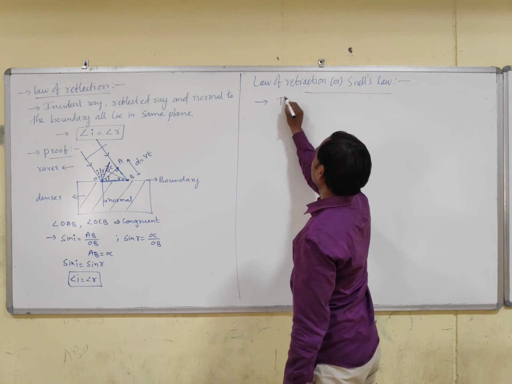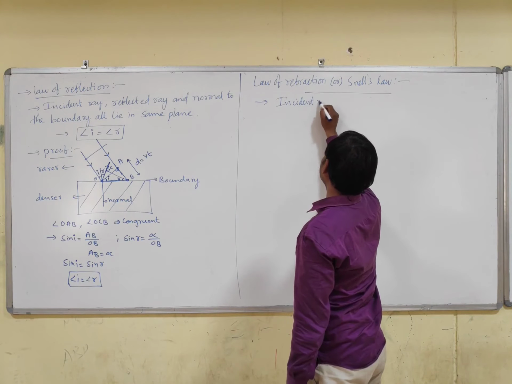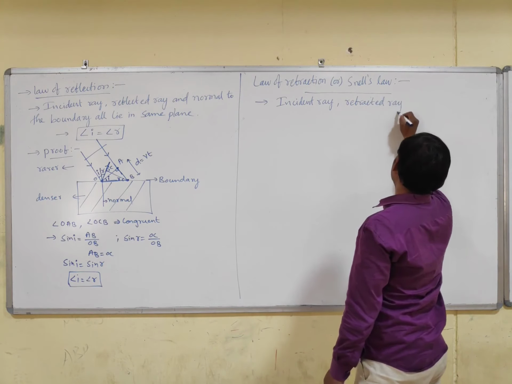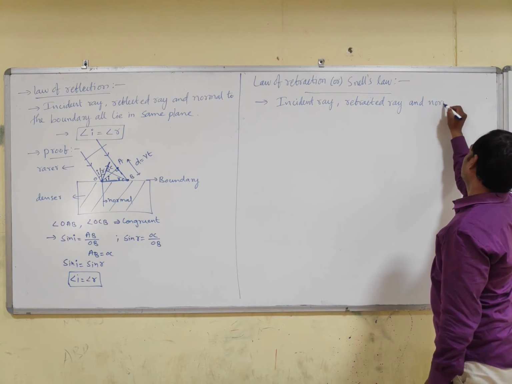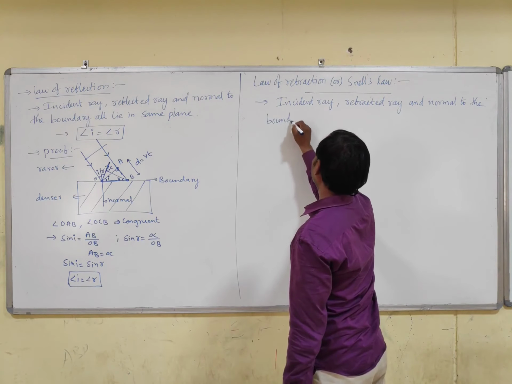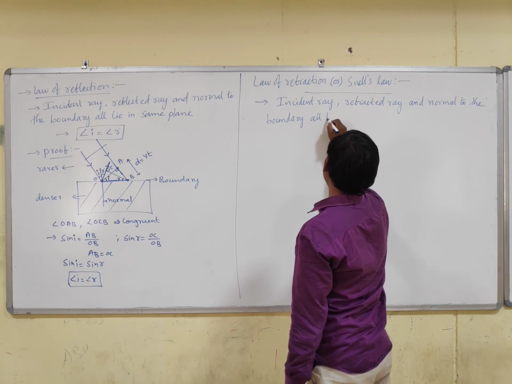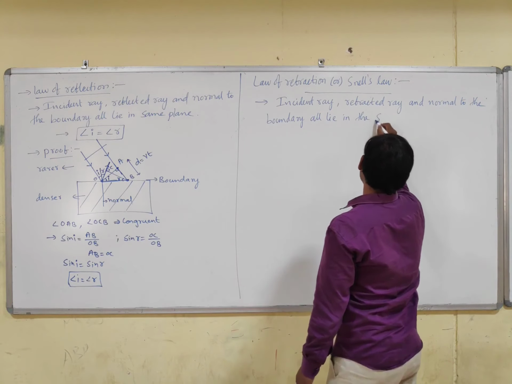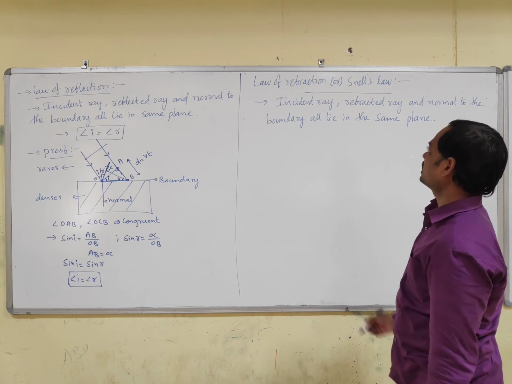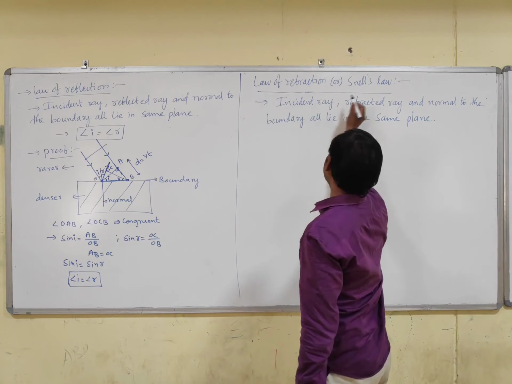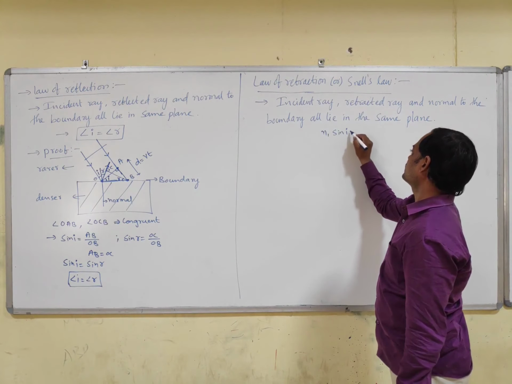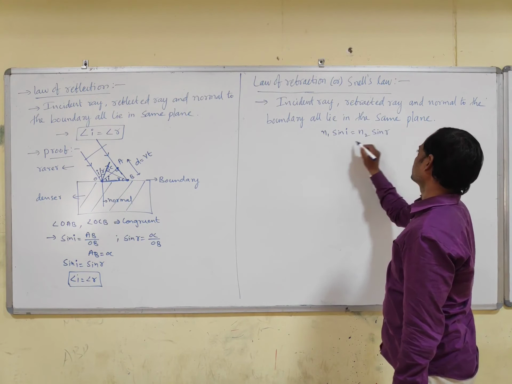In this, the incident ray, the refracted ray, and the normal to the boundary all lie in the same plane. So this is the definition of the law of refraction. Here it is also named Snell's law. Snell's law is N1 sin I is equal to N2 sin R.